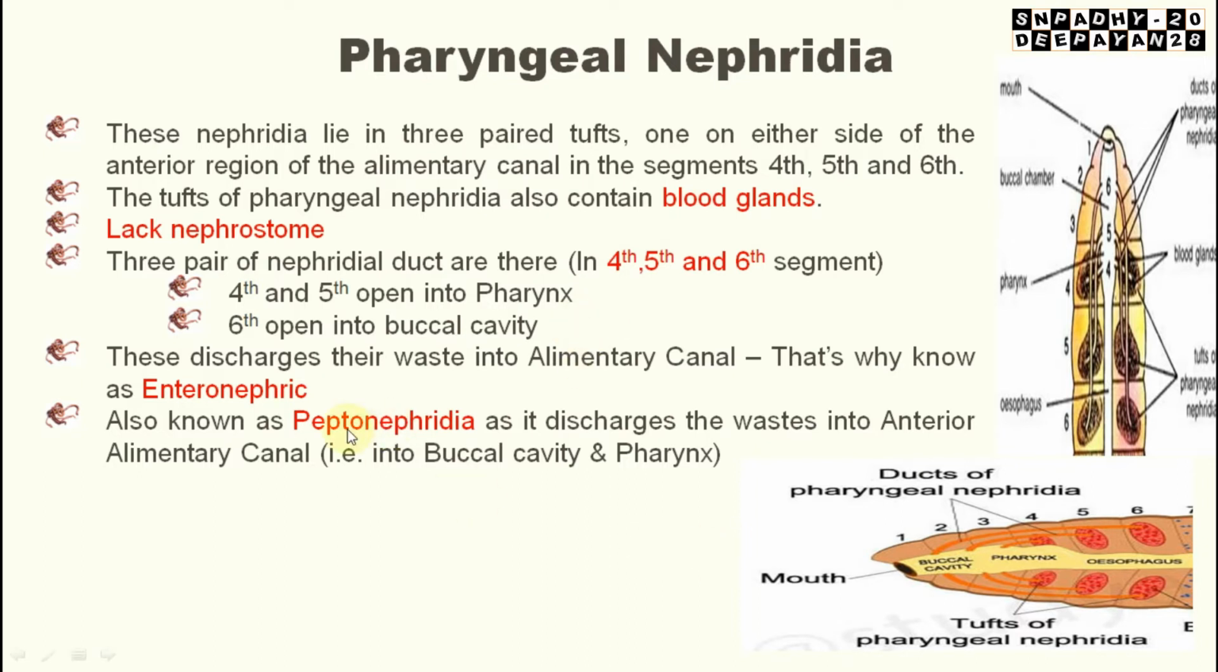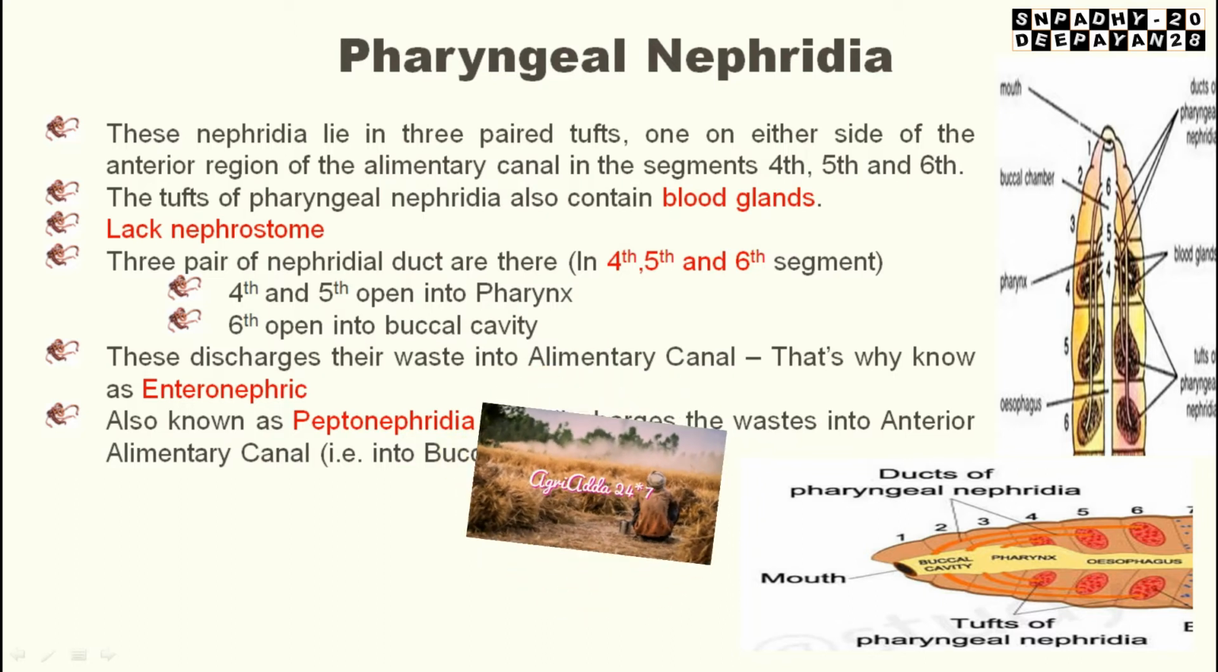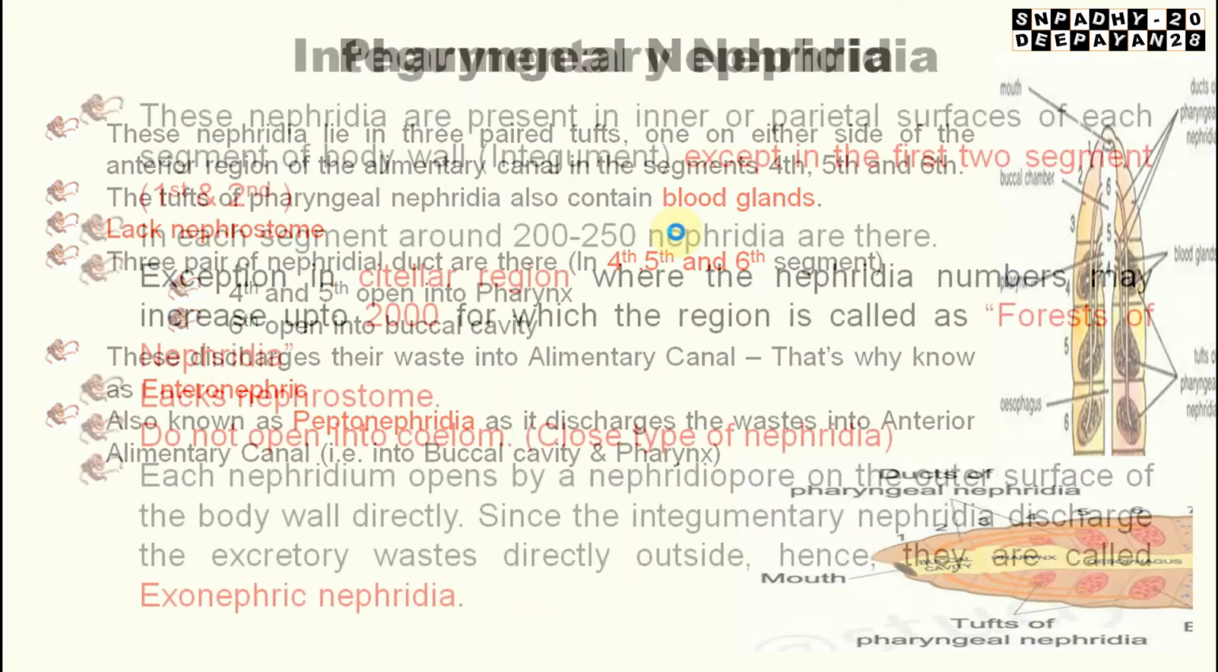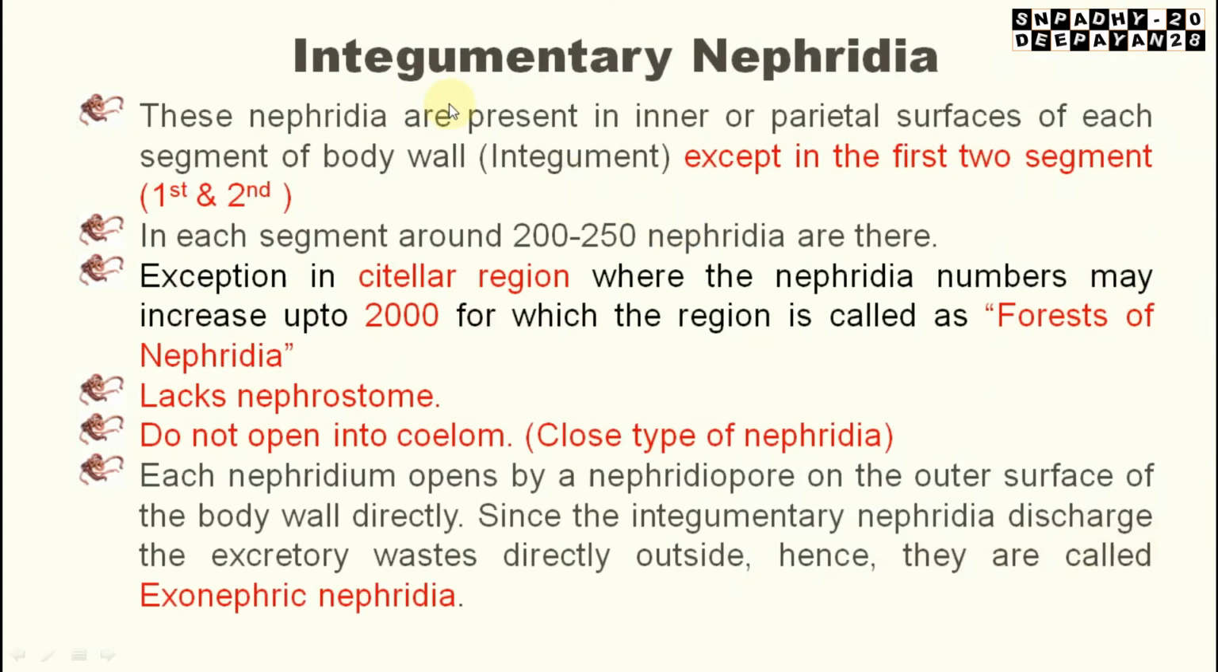These are also known as peptonephridia, as they discharge their waste into the anterior alimentary canal, that is the buccal cavity and pharynx. Fourth and fifth into the pharynx, sixth into the buccal cavity. So I hope this is totally clear, the pharyngeal nephridia. Now coming to the integumentary nephridia.